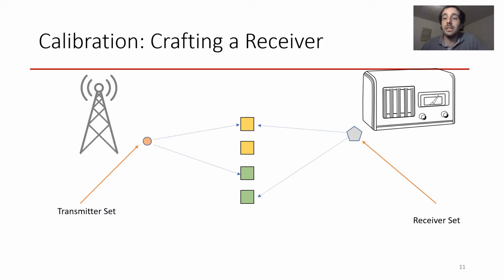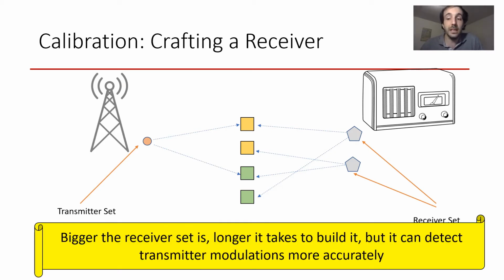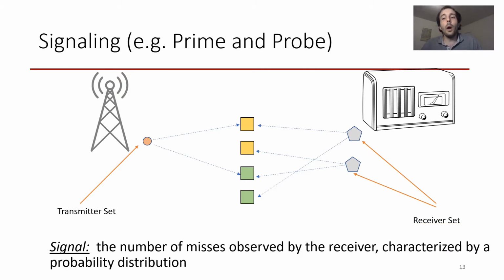But one could also decide to spend a bit more time to craft a receiver set of 2 addresses, and that would increase the probability of observing transmitter modulations. Intuitively, the bigger the receiver set is, the longer it will take to build it, but the more accurately it will detect transmitter modulation. Now that the receiver has been calibrated, we enter the phase of signaling, that consists of acquiring samples to